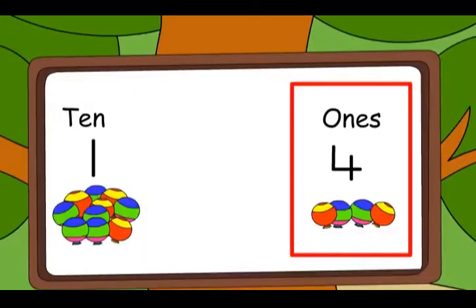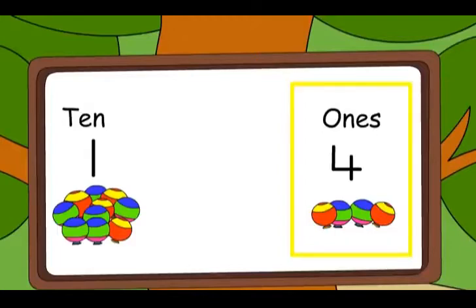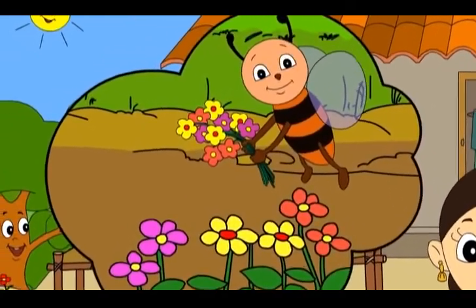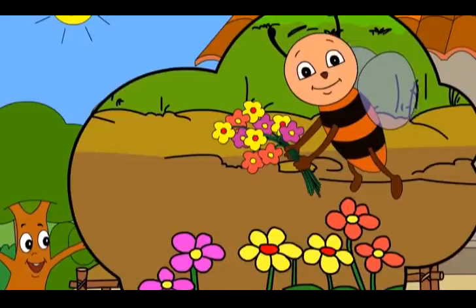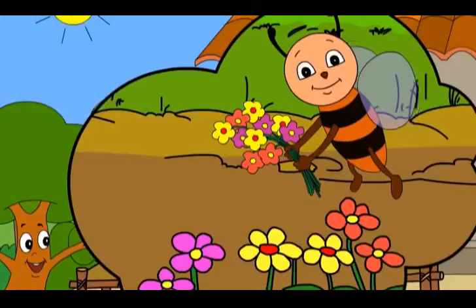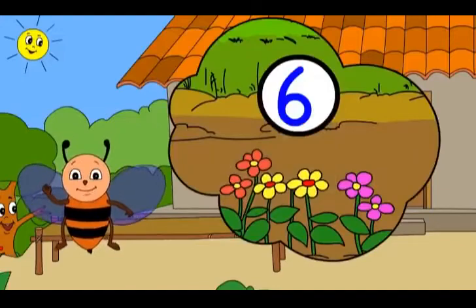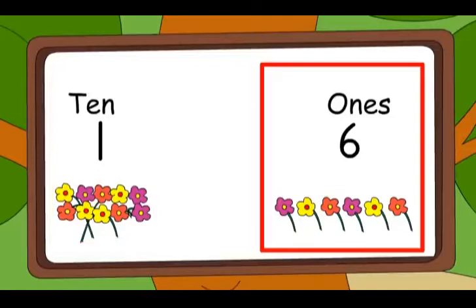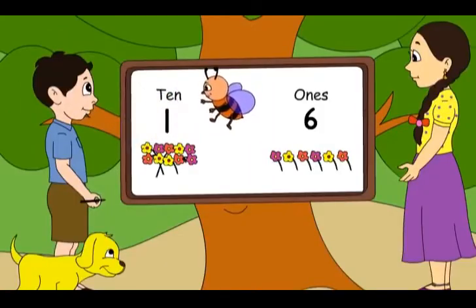Let us do it with my flowers also. Yes, we will. There were lots of flowers on the ground. You made a bunch of 10 flowers. How many were left? There were 6 flowers left. So we say 1 ten and 6 ones. That's right, Buzz. You are smart now. But you trouble me with your buzz.